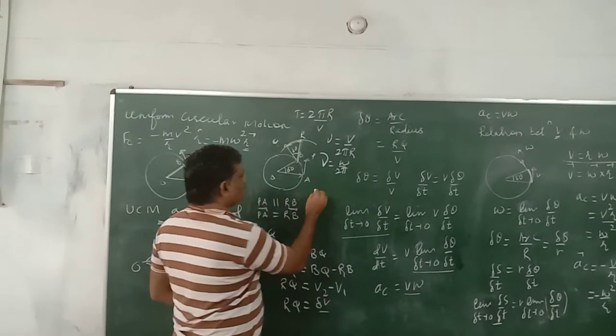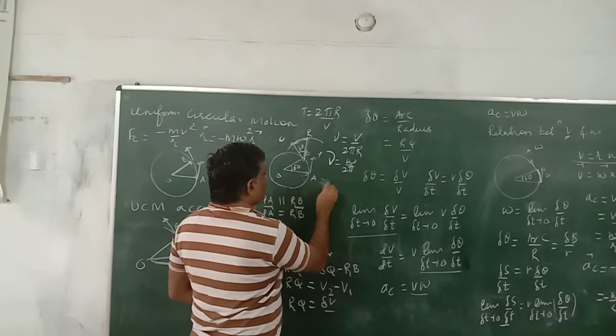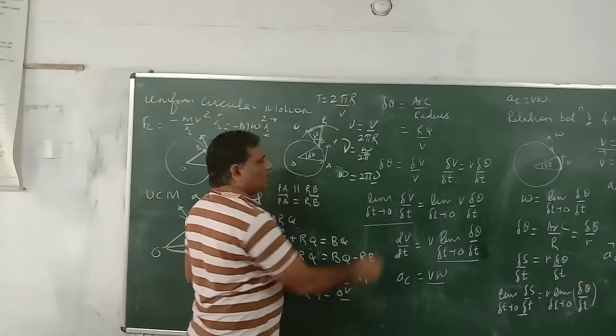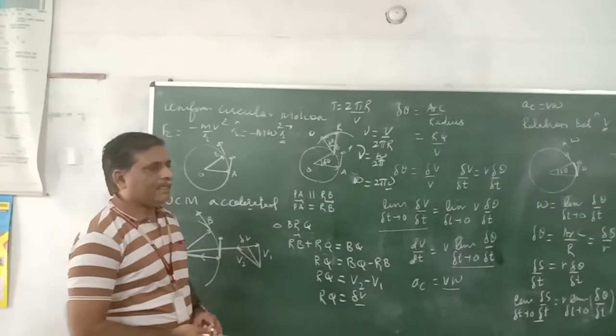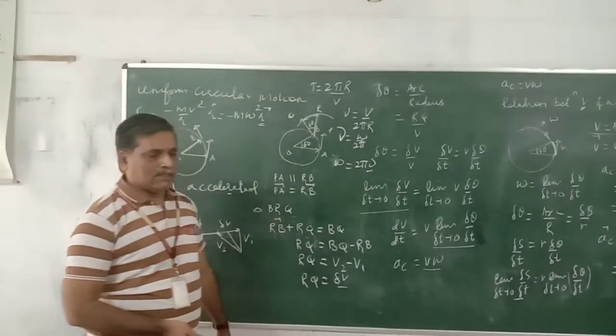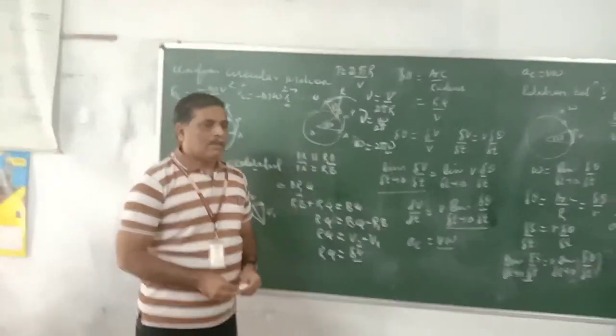Or we can write it as omega is equal to 2 pi mu. Angular velocity is 2 pi times frequency. This is also an important result. We get it here. Thank you.